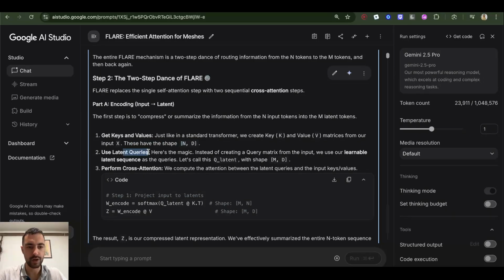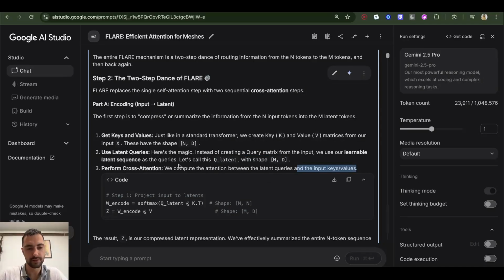Use latent queries. Here's the magic. Instead of creating a query matrix from the input, we use our learnable latent sequence, our m sequence, as the queries. Let's call this Q latent with shape m by d.